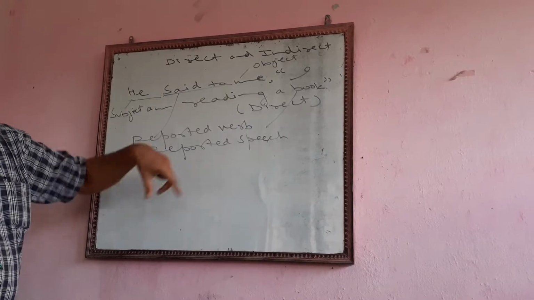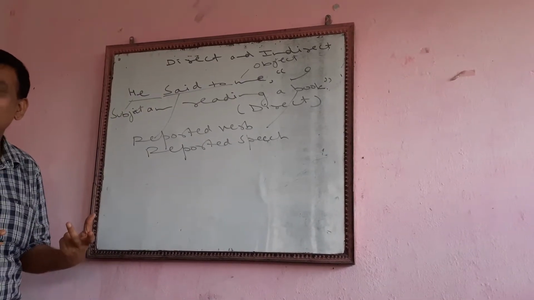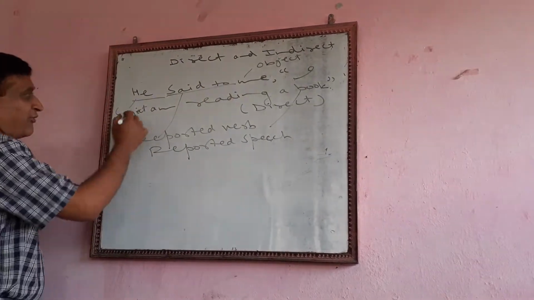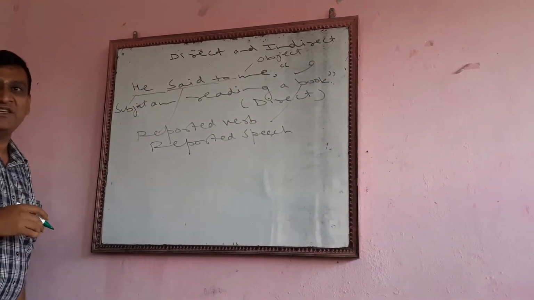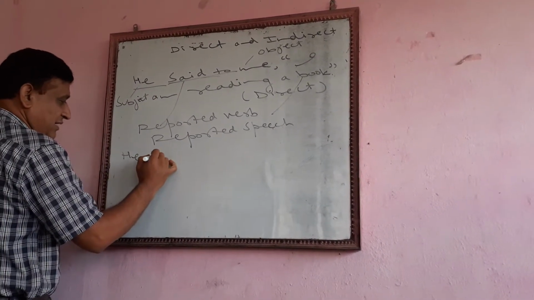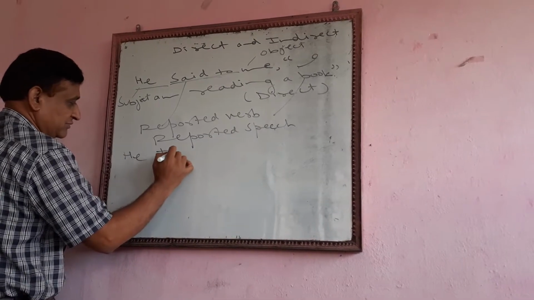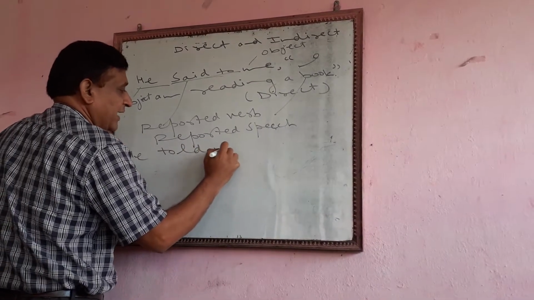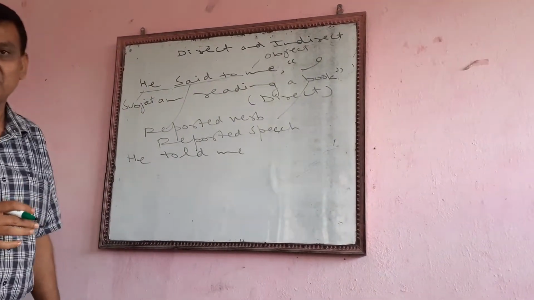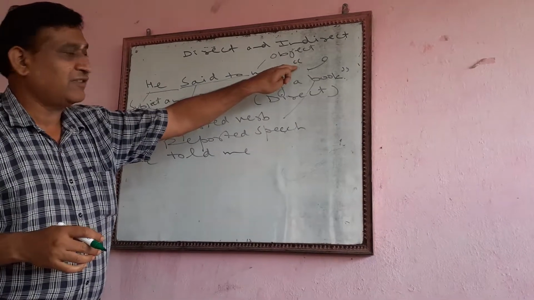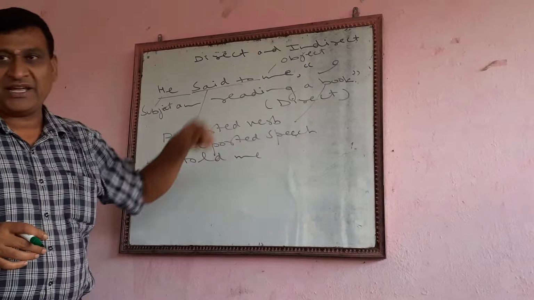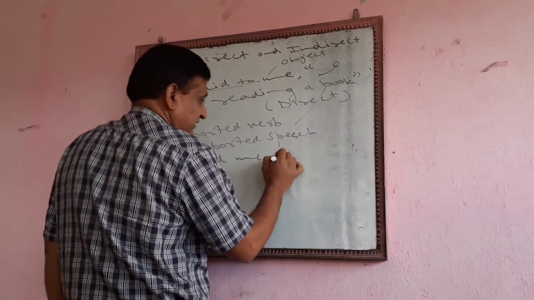Now we will be converting from direct to indirect speech. So said to will be converted into told. He told me. When we remove these inverted commas, इसको जब हम remove करते हैं तो हम क्या करते हैं? Connective लगाएंगे that.